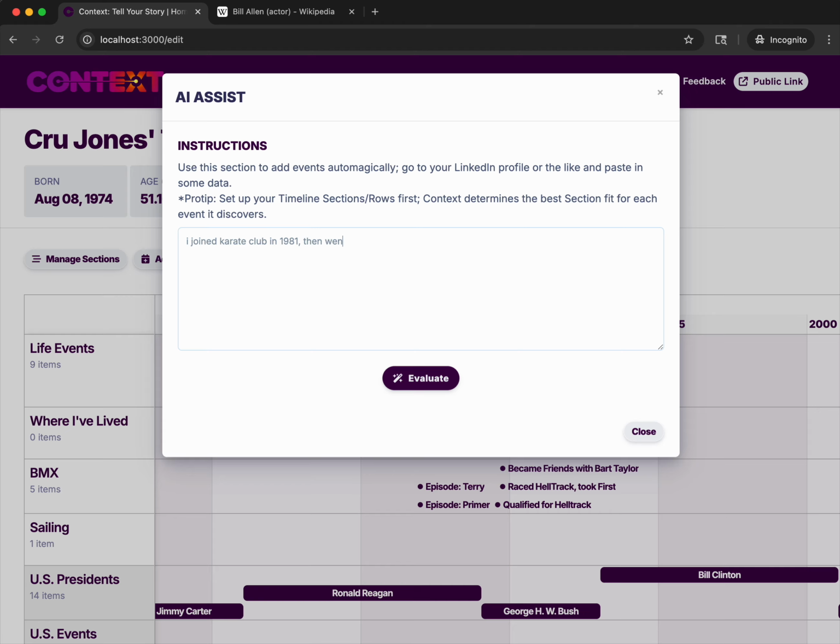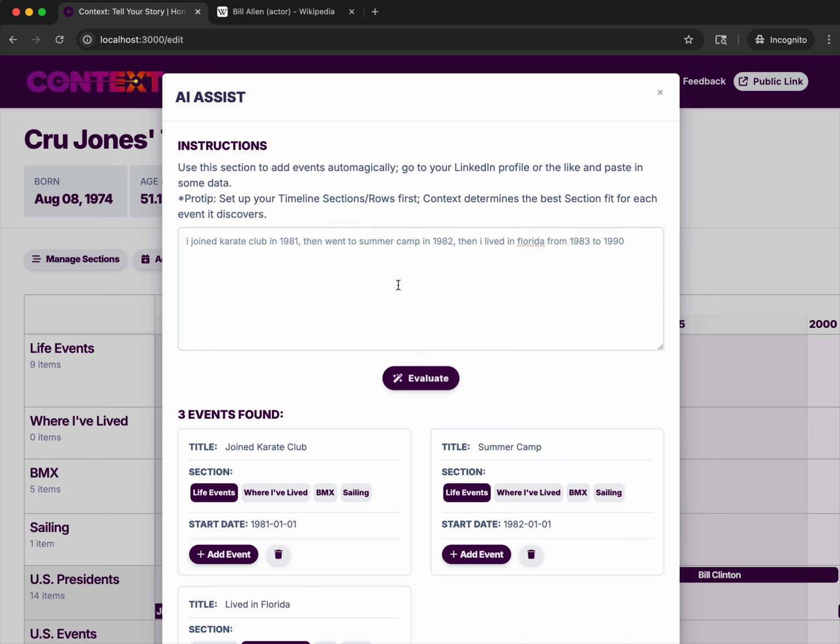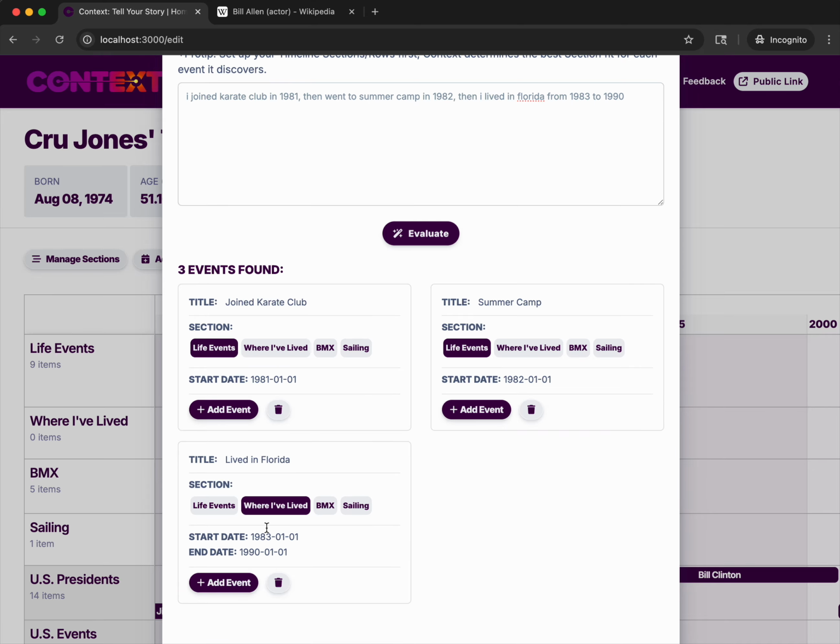Then went to summer camp in 1982. Then I lived in Florida from 1983 to 1990. Evaluate. So you can just kind of type your story in here.